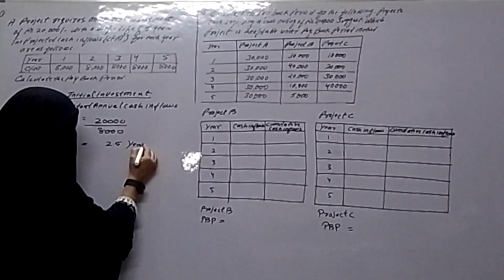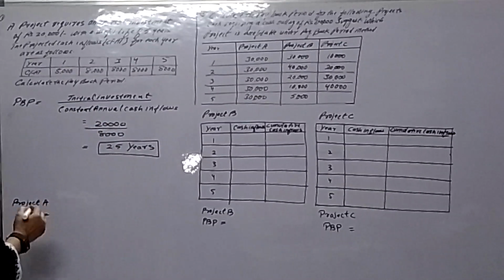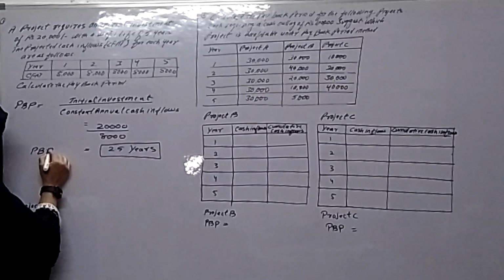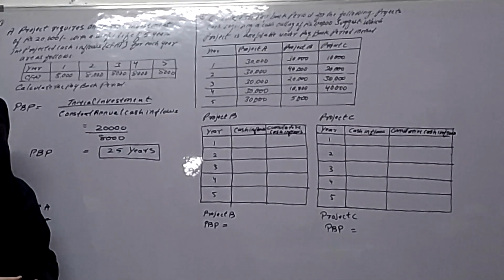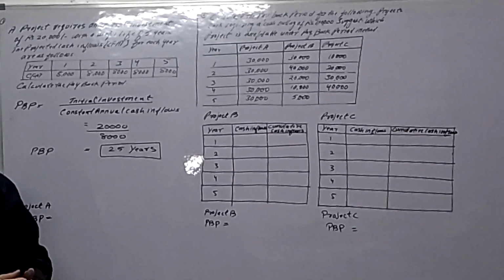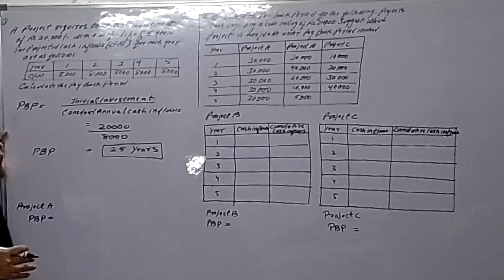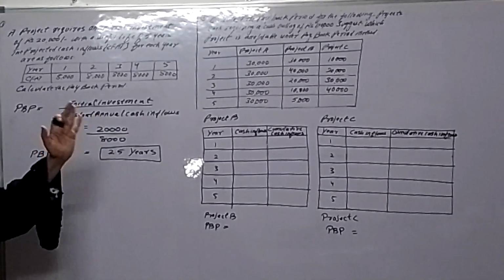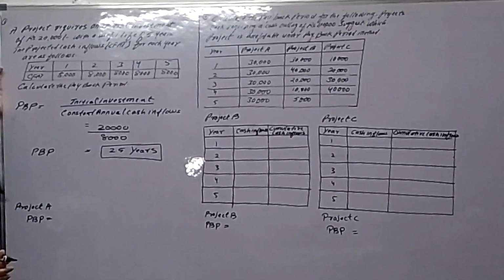So this 2.5 years is our payback period, PBP. We apply this formula when cash inflows are constant, when cash inflows are uniform: initial investment divided by constant annual cash inflows. So this is the first question.